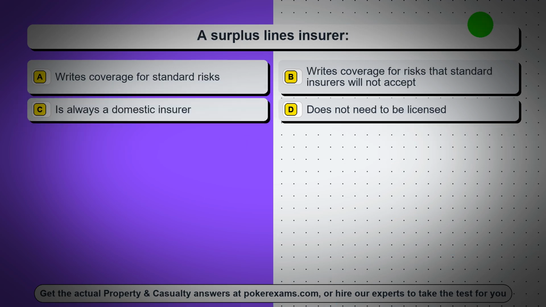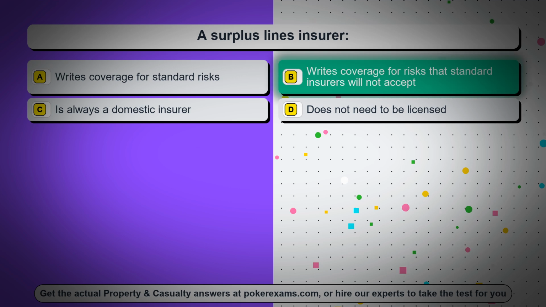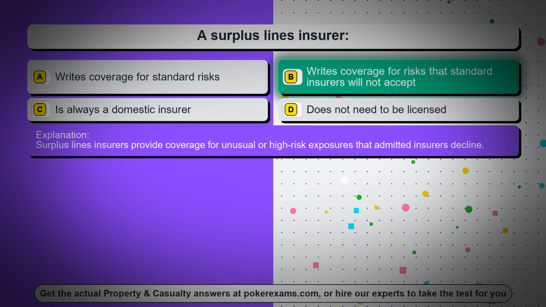Question 23. A surplus lines insurer. Option A, writes coverage for standard risks. Option B, writes coverage for risks that standard insurers will not accept. Option C, is always a domestic insurer. Option D, does not need to be licensed. The correct answer is option B, writes coverage for risks that standard insurers will not accept. Surplus lines insurers provide coverage for unusual or high-risk exposures that admitted insurers decline.